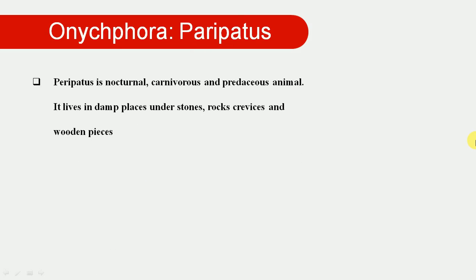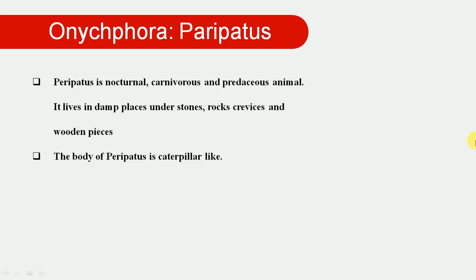We just go through the Peripatus. These animals belong to the subphylum Onychophora, and they have many claws. They are nocturnal, carnivorous, and predaceous animals. These animals live or are found in damp places like under stones, rock surfaces, and wooden pieces, and some wooden cracks in that area. We observe these animals there. These are the specific habitat of the animal Peripatus.